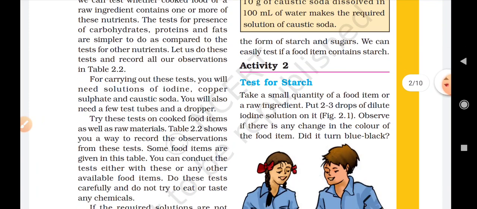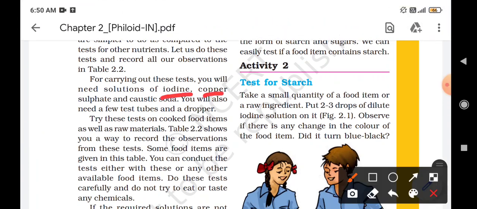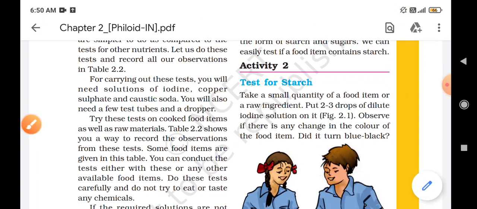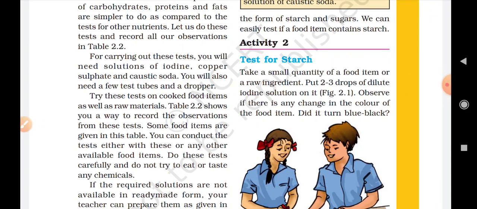Okay, so for carrying out these tests, you will need a solution of iodine, copper sulfate and caustic soda. Okay, so these are the three things that are required to test for the presence of protein, fats and carbohydrates. Some food items are given in this table. You can conduct the test either with these or any other available food items.